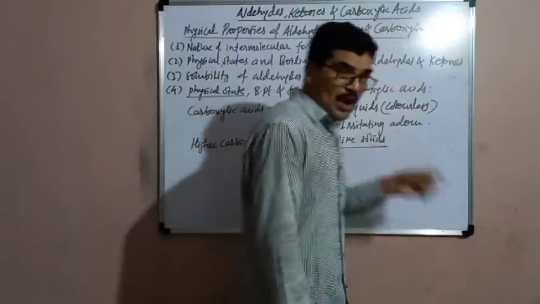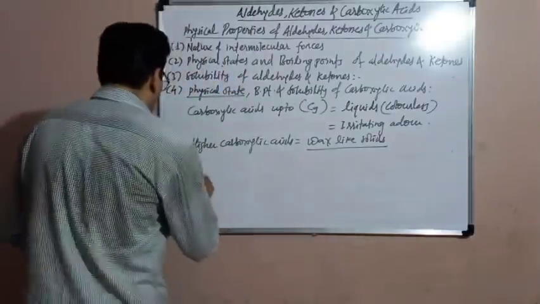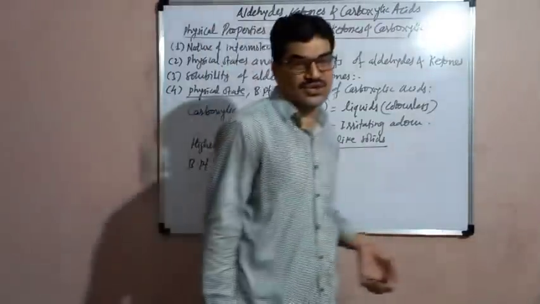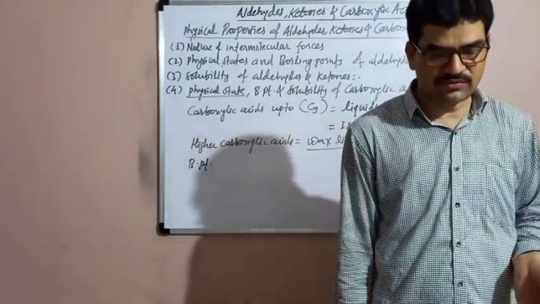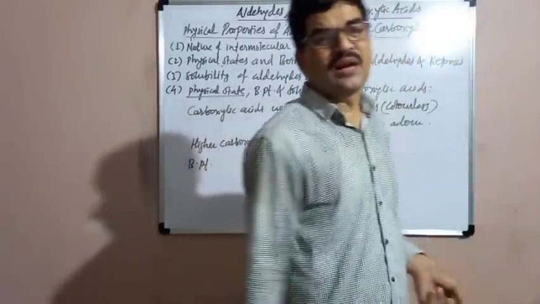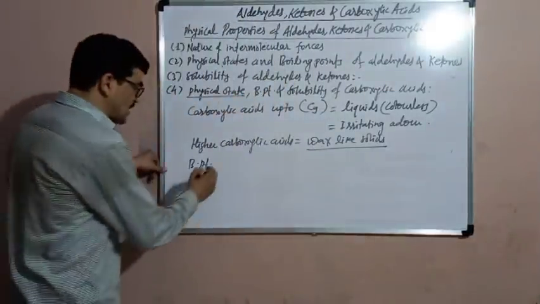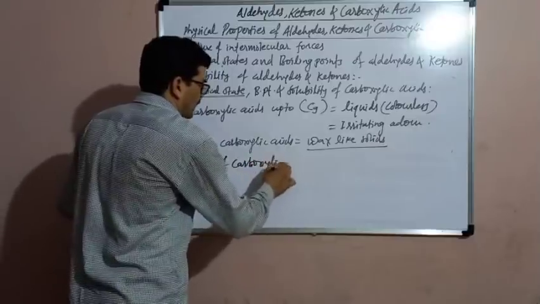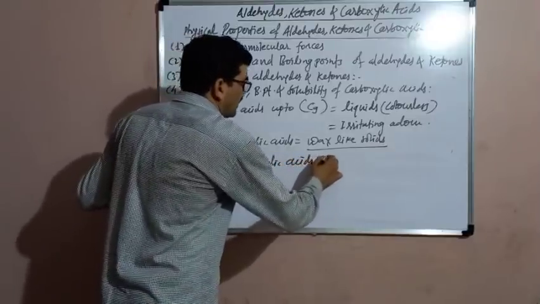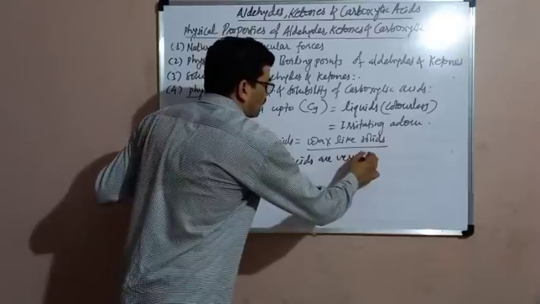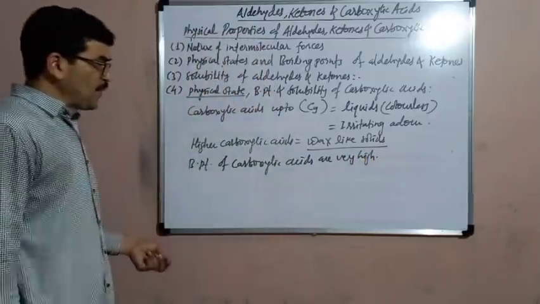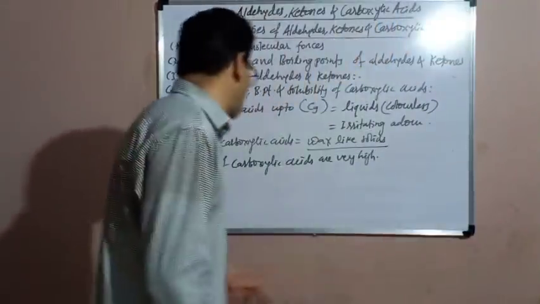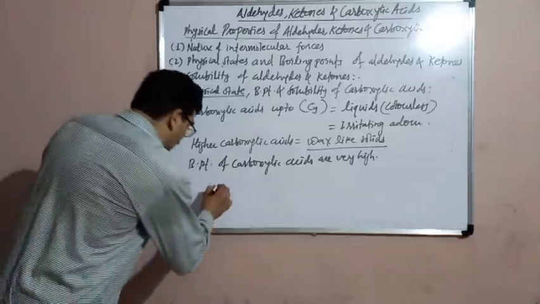Then about the boiling points of carboxylic acids. The boiling points of carboxylic acids are highest among the organic compounds. They are higher than even alcohols. The boiling points of carboxylic acids are very high. The high boiling points of the carboxylic acids are due to the formation of intermolecular hydrogen bonds. Actually, the carboxylic acids